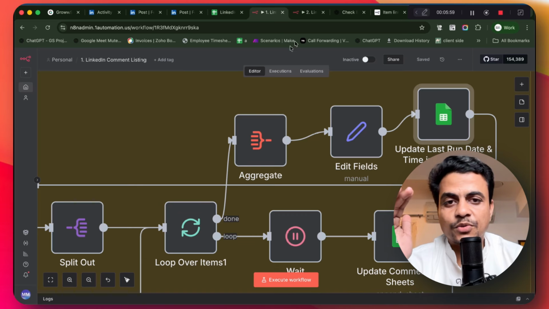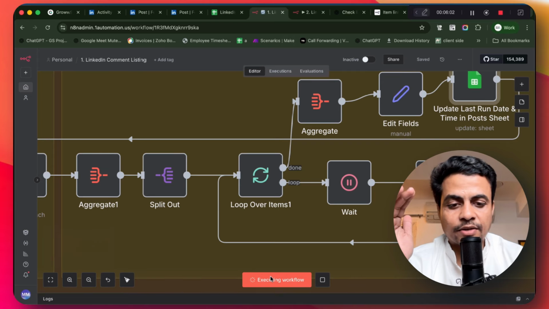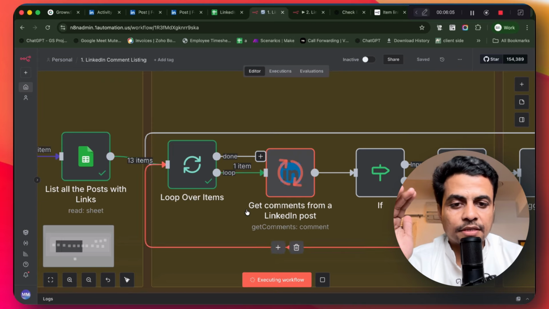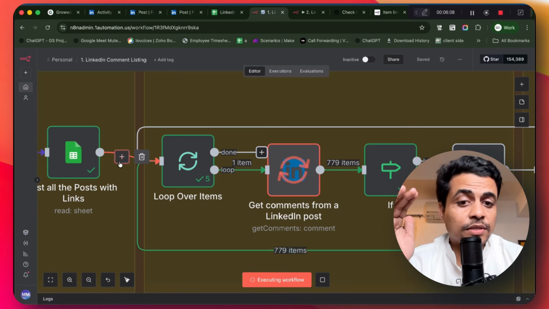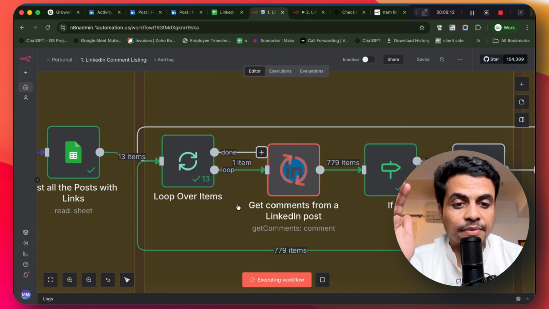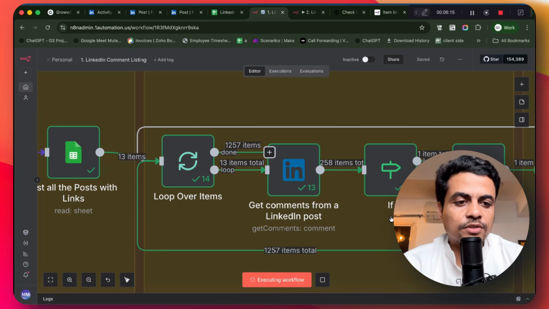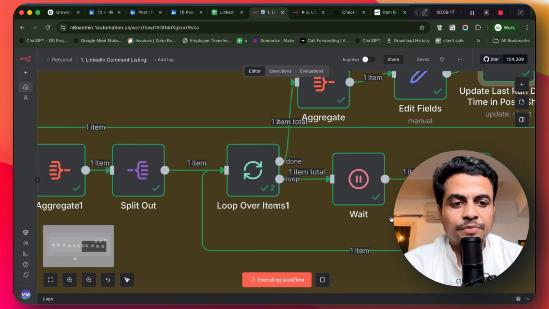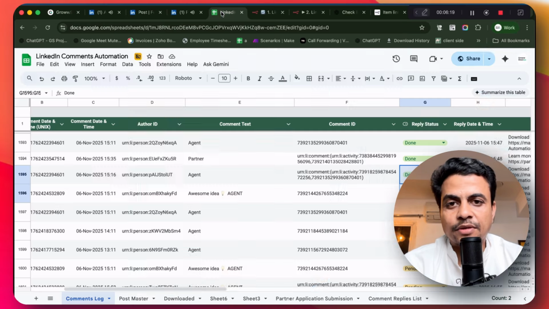Now let me try to show you both of these in the live run. So if I click on execute workflow, let's see what happens. See here, currently it is getting executed and there are total 13 items received from this particular Google Sheet, right, on a real-time basis. I actually ran it recently, so it's not going to run through. Okay, one item is there which passed through and one new comment came out right here itself.